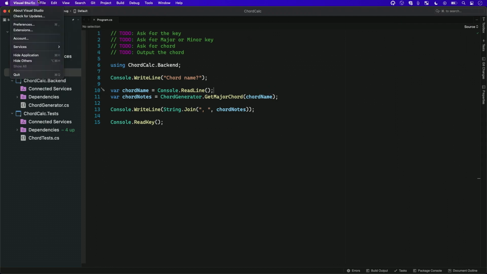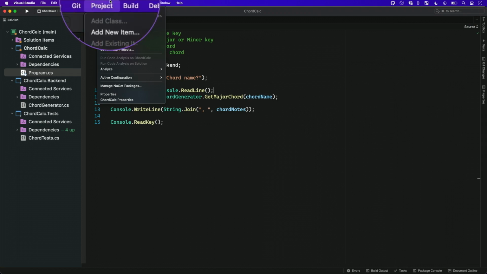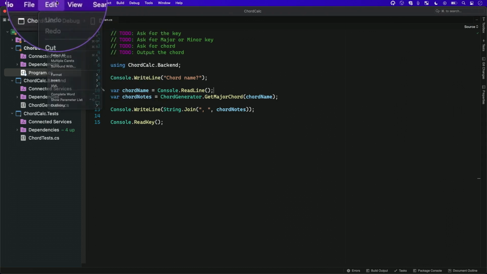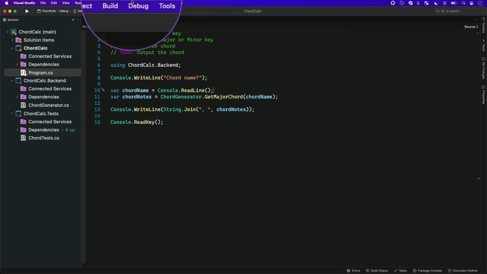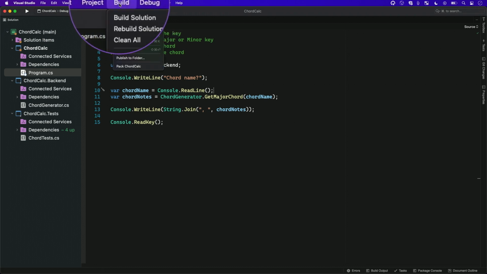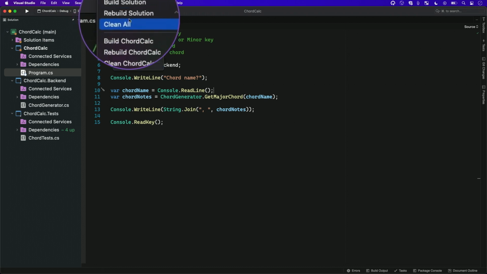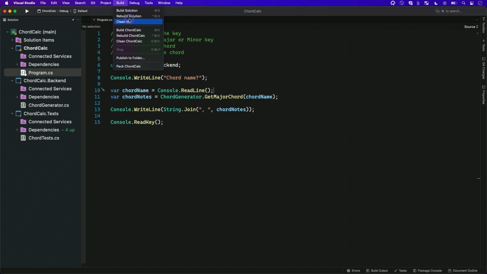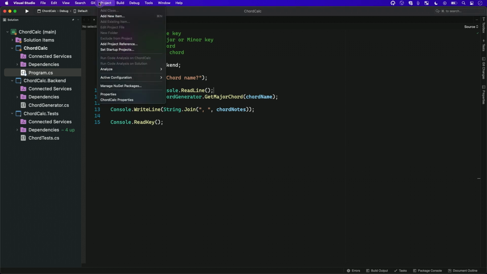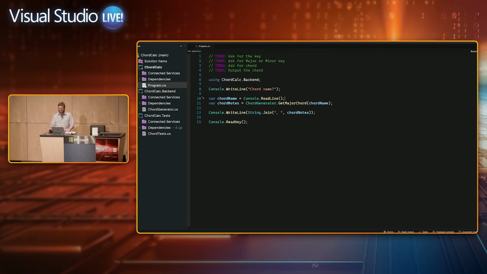Another change in our menus too, if you used VS for Mac for a while, is that we've aligned these top level menus here in the windows. Before, VS for Mac had some menus that came from our history of coming from Xamarin Studio, and it was a little different if you came from Visual Studio on Windows. So we've done work to unify these menus like build and project and Git. They're like the same commands you would use over on the Windows side, to make it easier to flow between the IDEs.